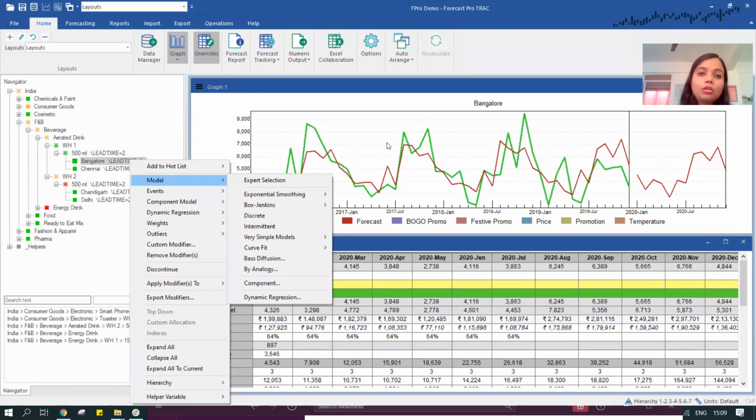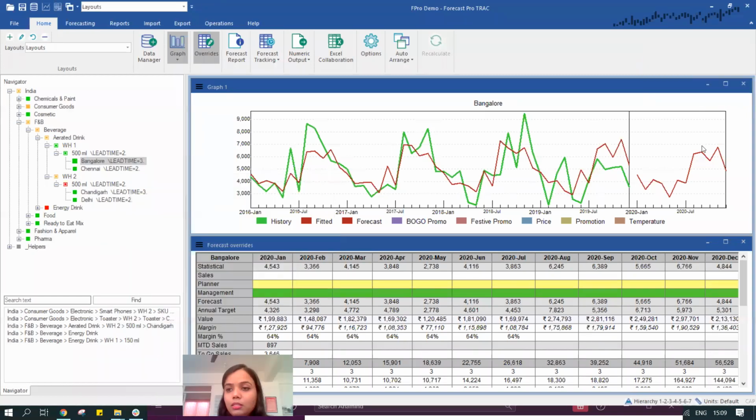So as a planner, I am not going to manually do the exercise of finding the last 3 months moving average or last 6 months moving average. The system is doing that for me automatically, and as you can see, it is automatically determining the seasonality. So I can see that there are certain trends in which there is a peak in the months of August, September, November, maybe because it's a festive time, because of which my sales go high, and the system is quite easily picking that up for me.